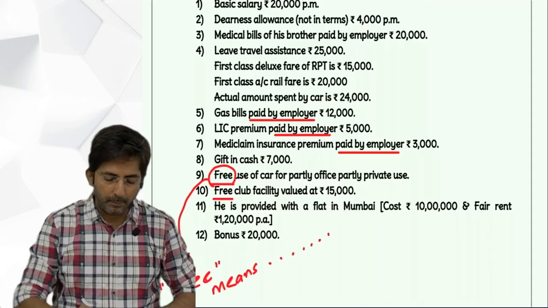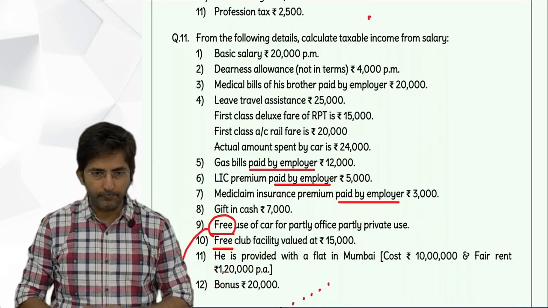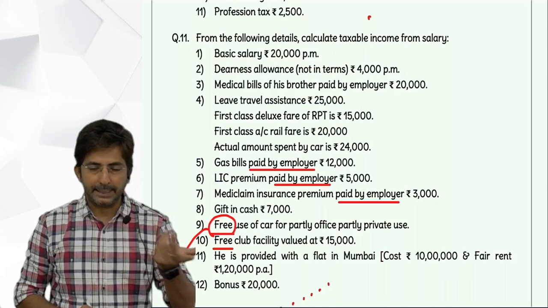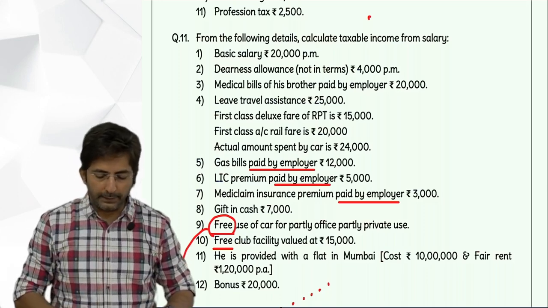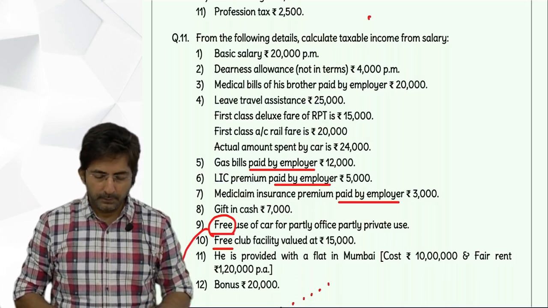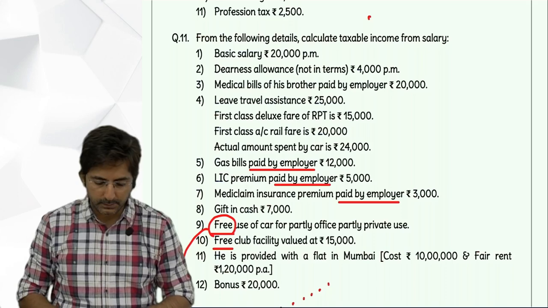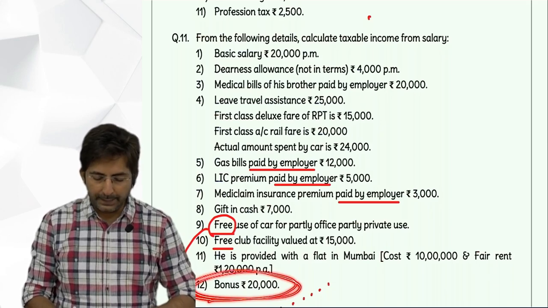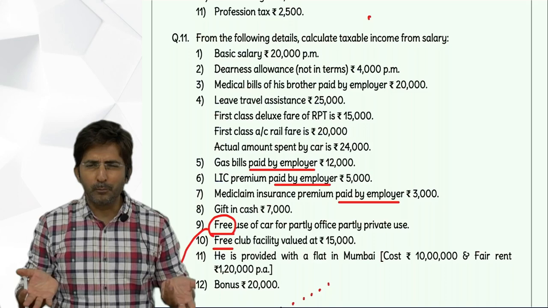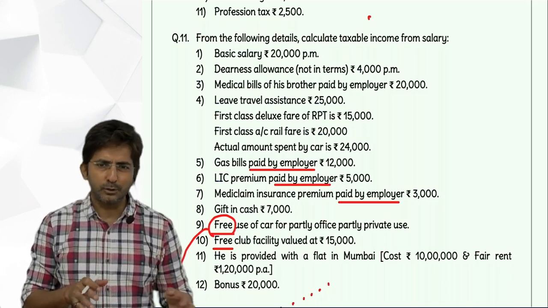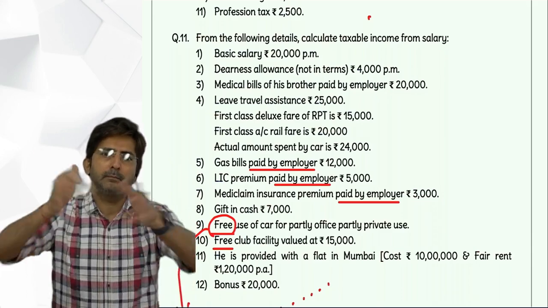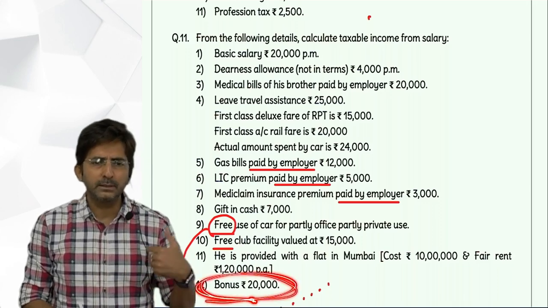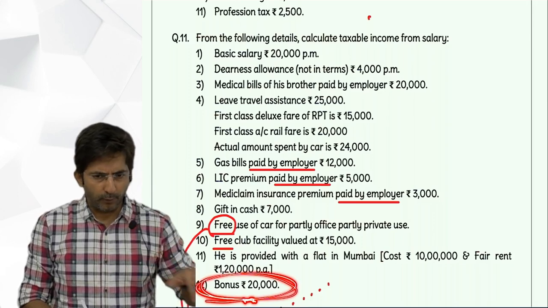In our question, first basic salary, have you made 2 columns? Yes. So basic salary 20,000 into 5 in the first column, 1 lakh. Second column 1,40,000. DA is not in terms, it will not come, dash. Then other taxable allowance, do we have any allowance? No, we don't have. Then bonus, yes, we have bonus. But bonus you will take in which column? Second column, assuming bonus is received at the end of the year. And that is not a weird assumption. Only at the start of the year does a company give bonus, that's rare. So it will fall in the second column.